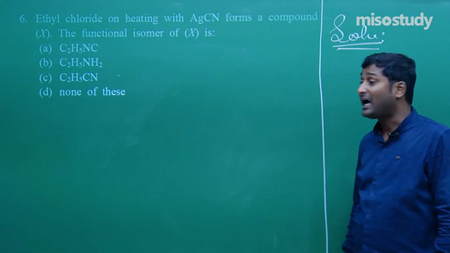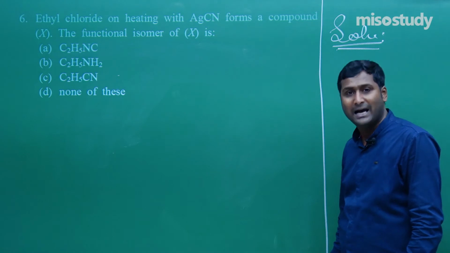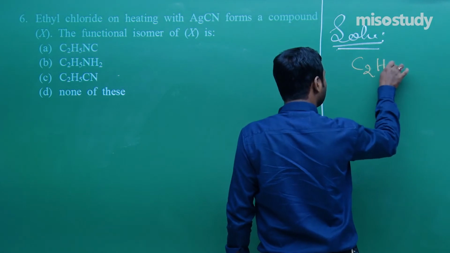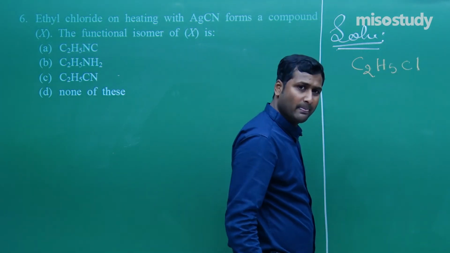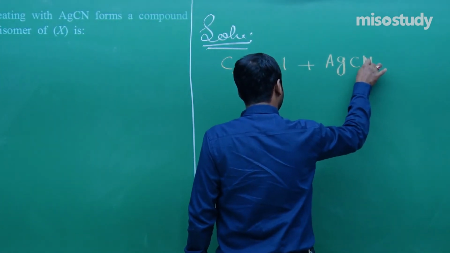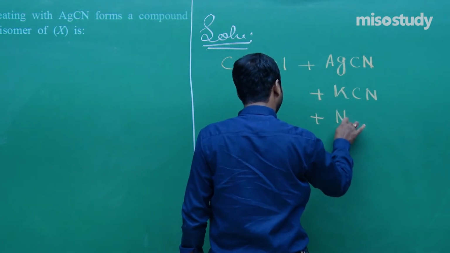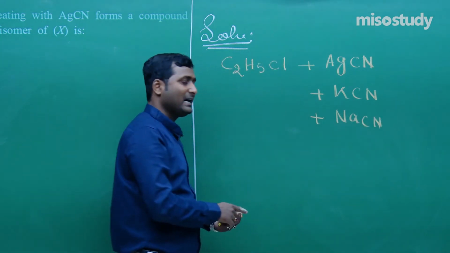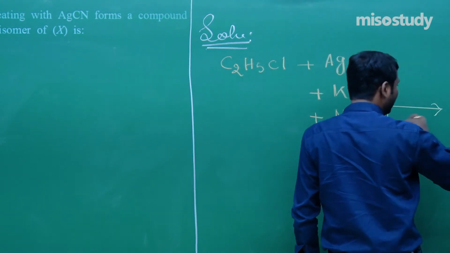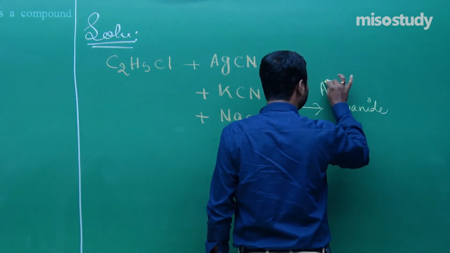It is given that ethyl chloride on heating with AgCN forms a compound X. Listen, here is ethyl chloride, C2H5Cl. On treatment with AgCN, remember this, on treatment with KCN or NaCN, there is a formation of alkyl cyanide.